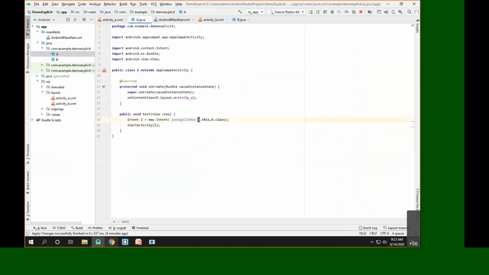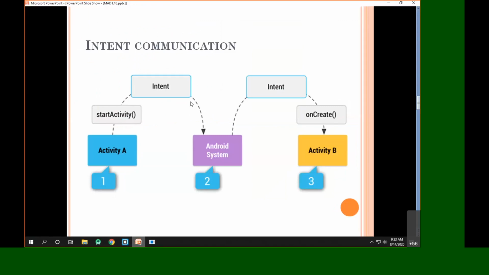The first is the activity A's name, and the second is the name of the target activity, whose name is B. So whenever we pass this intent to the Android OS, we have two things: one is the name of the source, that is A, and another is the name of the destination, that is B. So whenever Android OS receives that intent, it will know this intent has come from activity A, since the source name is A, and it will read that the destination activity is B.